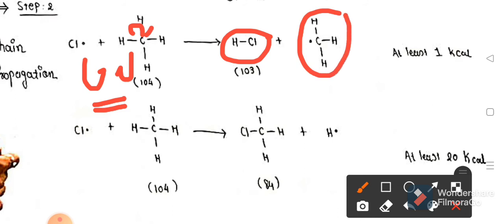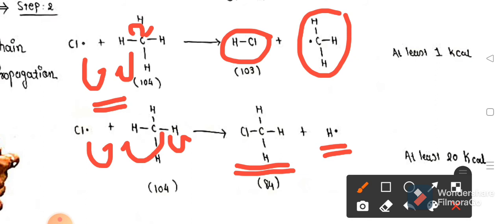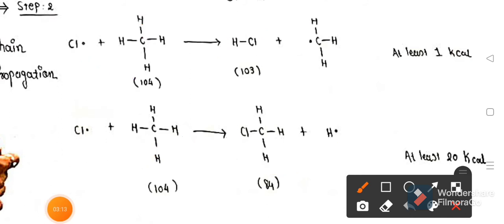The next possibility is that the chlorine shares one electron with one electron of carbon, so the hydrogen gets one electron and the carbon gives one electron to that chlorine free radical. Then methyl chloride may be possible and a hydrogen free radical may be liberated. But which step is more preferable is decided by its bond energy.